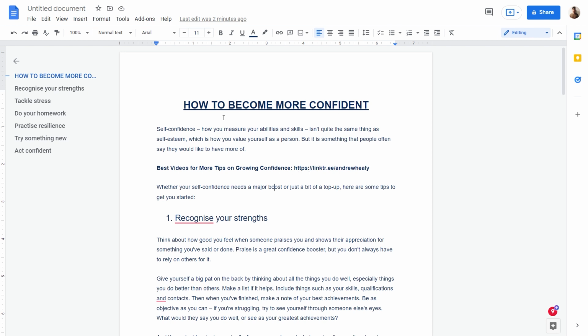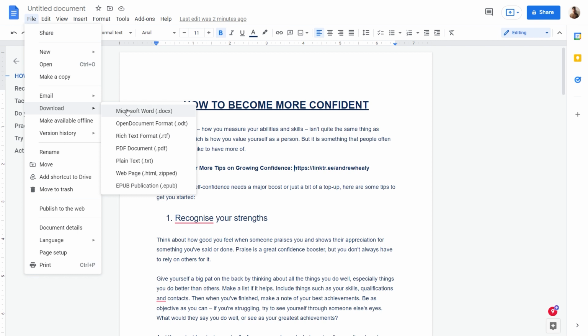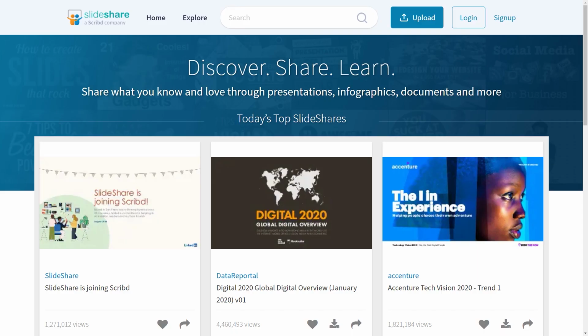Anyways, the last thing you want to do before we proceed to the site we will be using to get traffic to your guide is to save this to your PC. To do that, just click on File here, hover your mouse over Download, and then click on DocX to download it in the DocX format. Once you do so, you'll want to head over to a place where you can share that guide of yours and get thousands of people to see it.